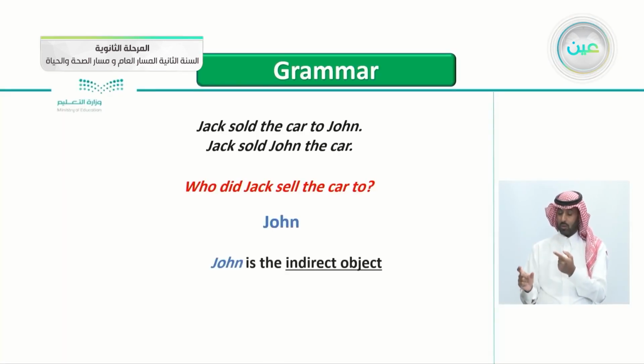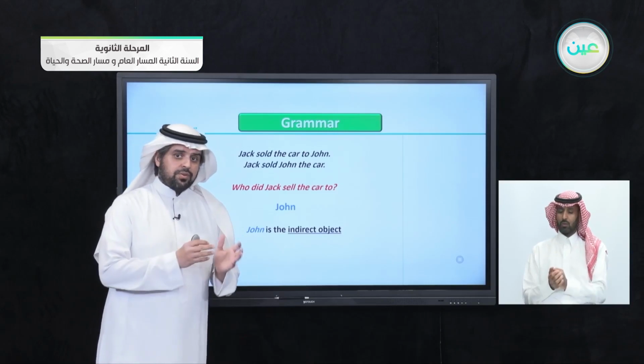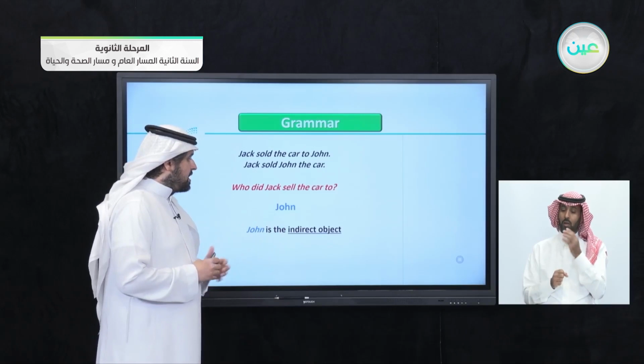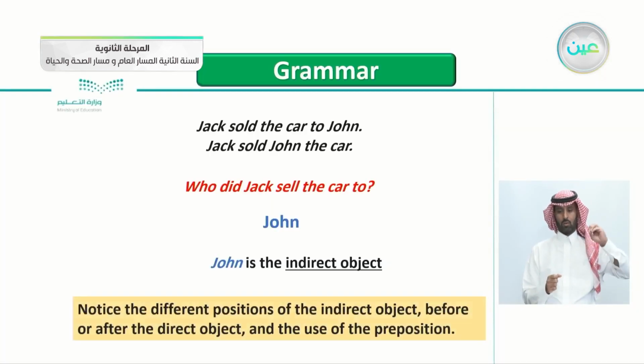So John is the indirect object. So John here is the indirect object. Of course, we know that the car is the direct object and John here is the indirect object. So this is really simple.